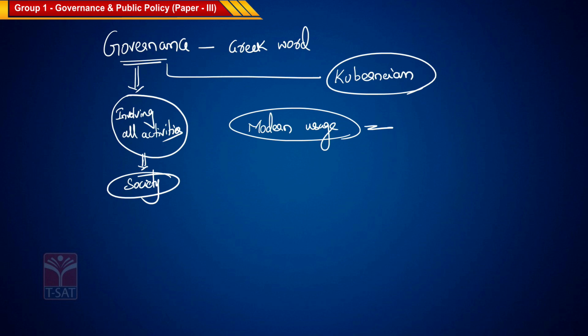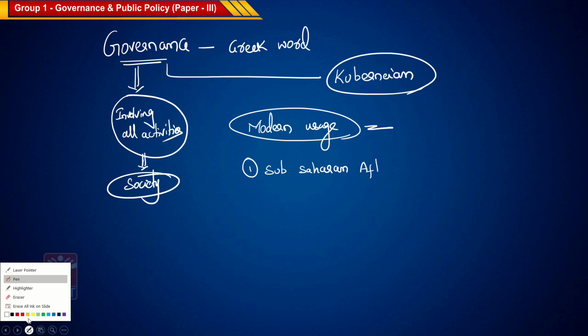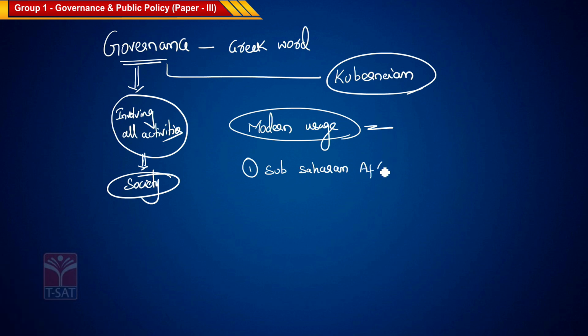The first one is published around 1989, the report by the name Sub-Saharan Africa: From Crisis to Sustainable Growth.